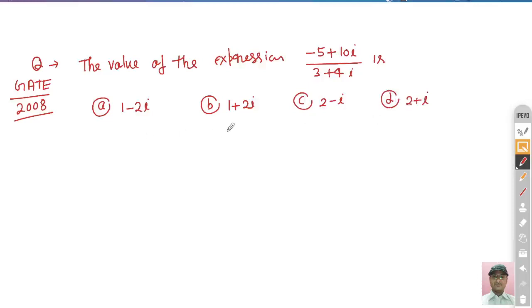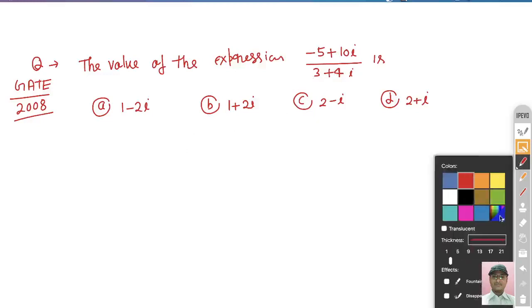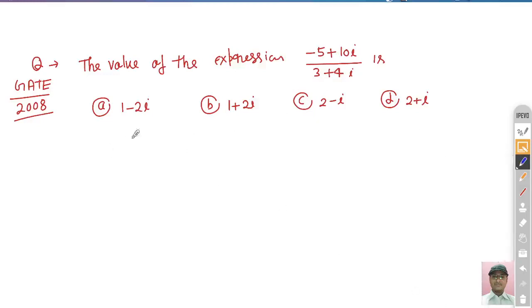Now the question is how we can approach. If you look here, there is no denominator term in any of these 4 options. So how can we solve? This is a very simple thing. If you want to rationalize it and find the value with a real denominator, you have to multiply by the conjugate of the denominator.